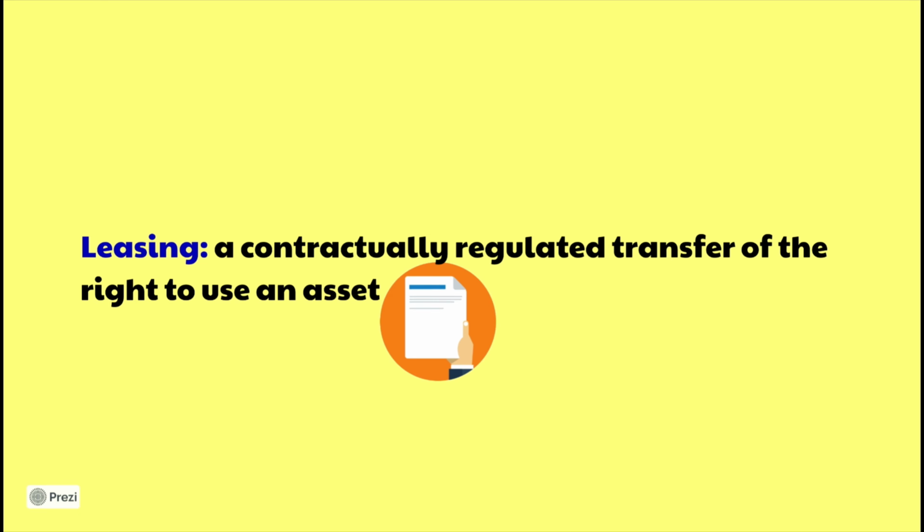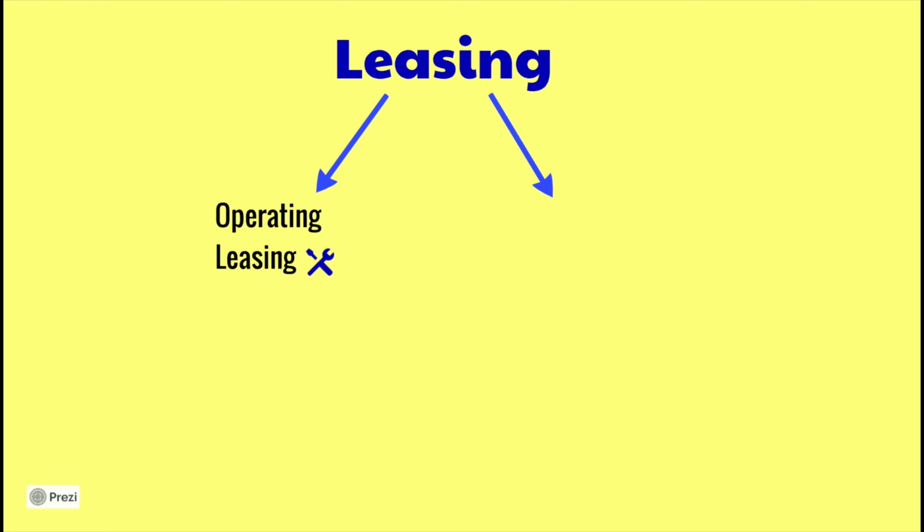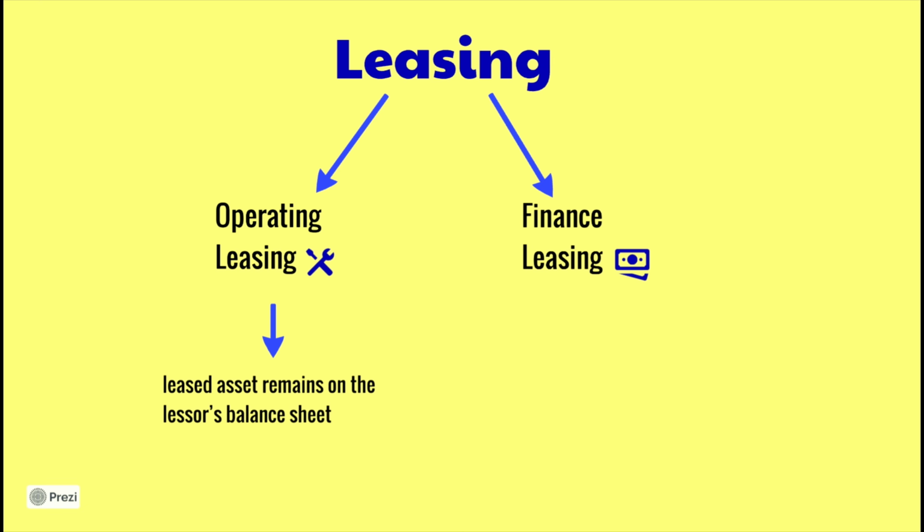From an accounting perspective, leasing is categorized into two different forms: operating leasing and finance leasing. In operating leasing, the leased asset remains on the lessor's balance sheet, and the lessee simply pays a monthly fee known as the lease payment, which is recorded as an expense. The balance sheet of the lessee does not change, as the leased asset, such as the production machine, does not appear on the lessee's balance sheet.